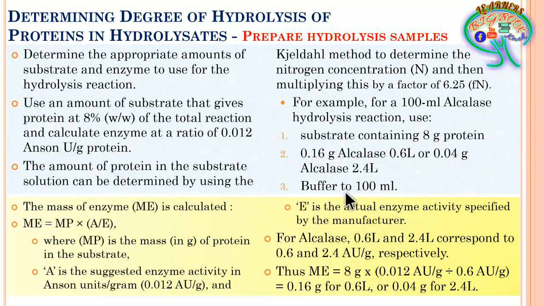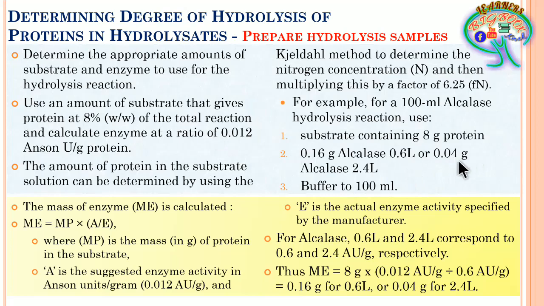Now here further buffer to 100 ml, in the sense when you are going to do the preparation of the hydrolysis sample, the substrate has to be subjected in the buffer of 100 ml, and further the enzyme has to be added to it, and it has to be further led to the reaction.